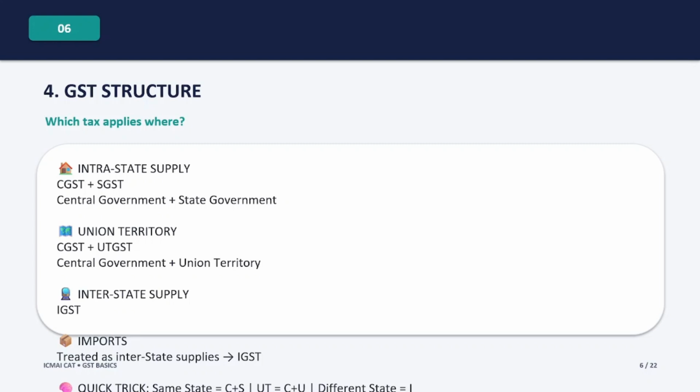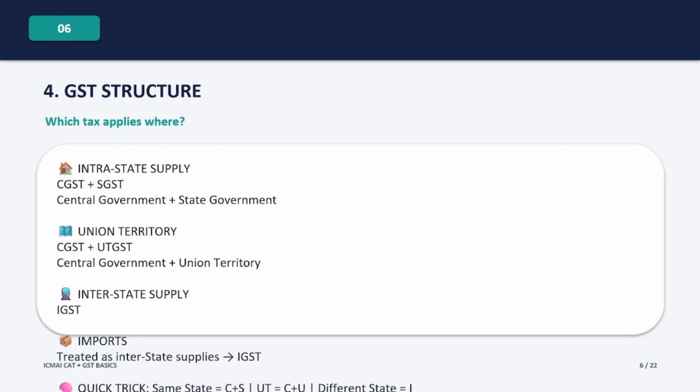Now what about union territory? In the case of union territory, we have CGST plus UTGST. UTGST means Union Territory Goods and Service Tax. Now if the supply is between two different states, that is an interstate supply, then we have IGST. IGST stands for Integrated Goods and Service Tax. And imports are treated as interstate supply and are subject to IGST along with applicable customs duties. So here's a very simple memory trick.